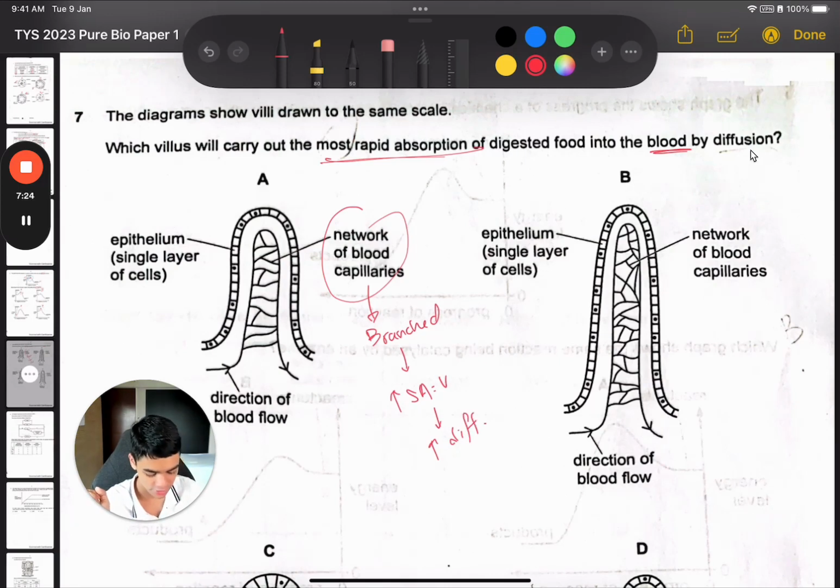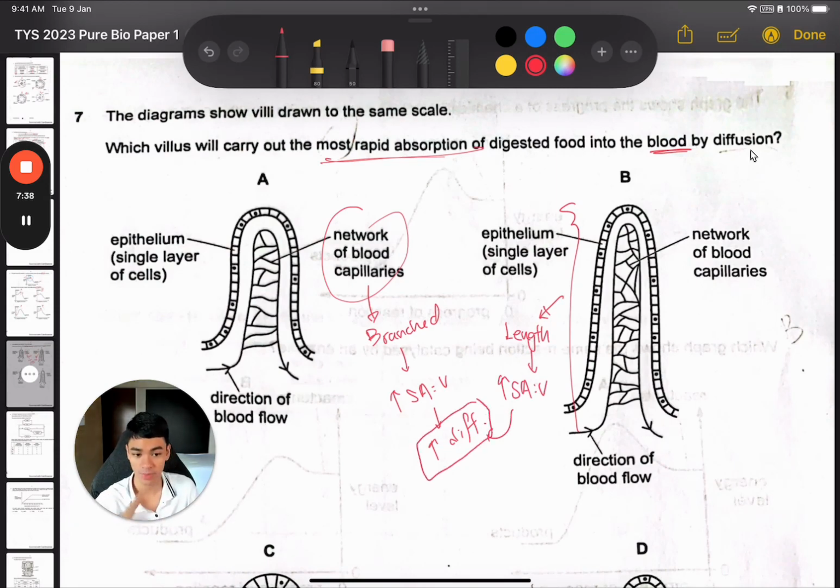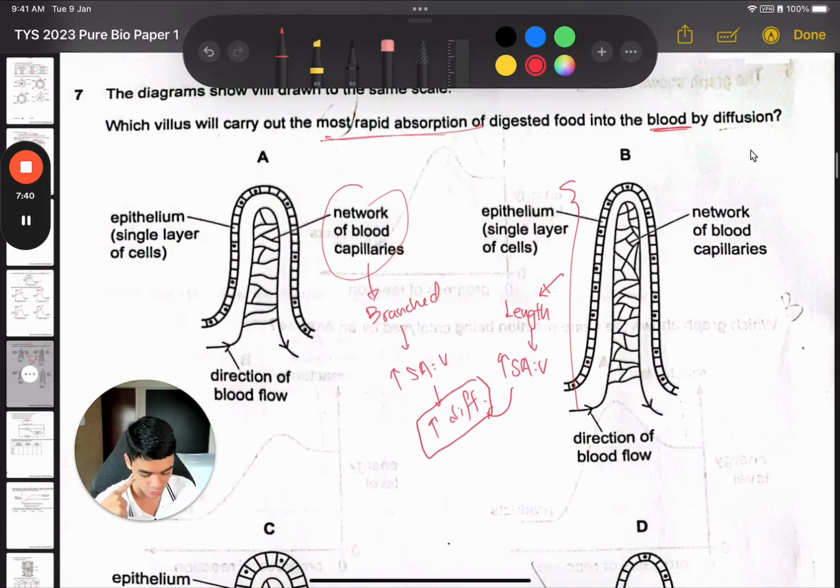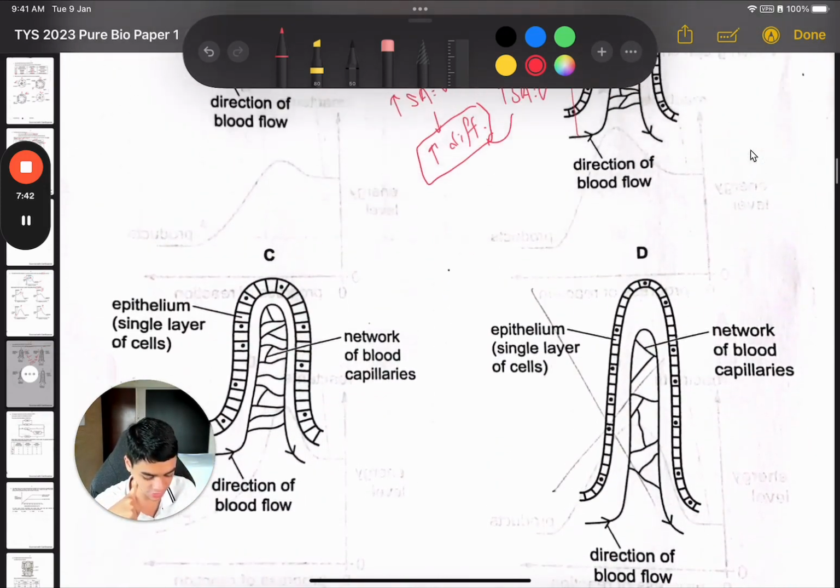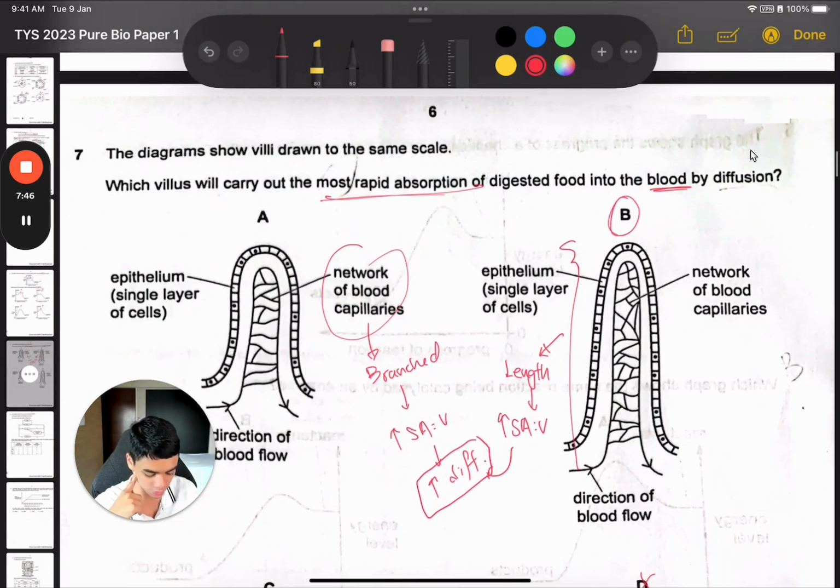Okay, what else? Notice how long this one is. So longer also increases the surface area to volume ratio, and the result is an increased diffusion rate. Okay, so we're looking for one that is long and has many branches. So which one fits that? Option D is long but doesn't have enough branches. B has both of those.